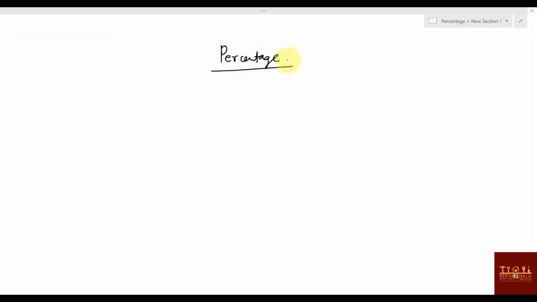Okay. So this block, what are the topics? I would say first topic, second one, third one and fourth one. First topic will be anyway percentage, second will be profit and loss, third will be SI and CI. All these topics are based on the concepts of percentage only. So if you are well aware about the concepts of percentage, all these topics will be cakewalk. Especially CI. CI will be cakewalk.